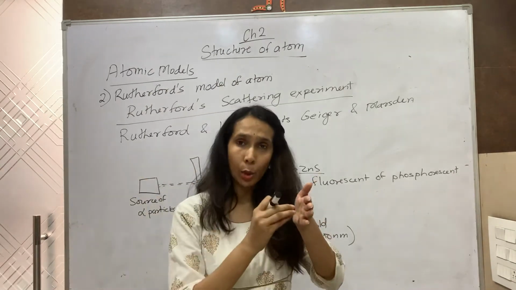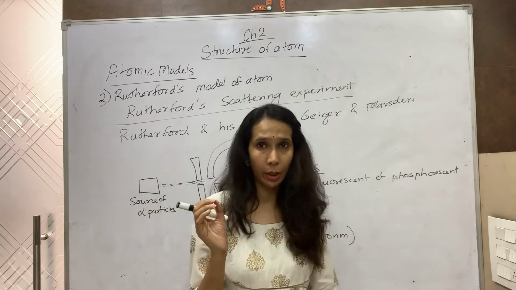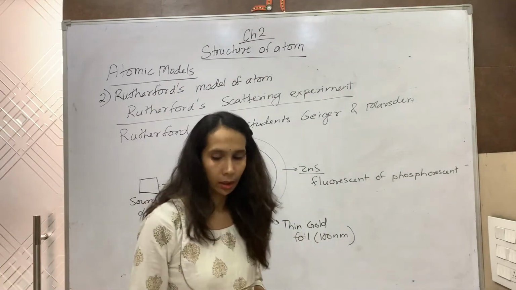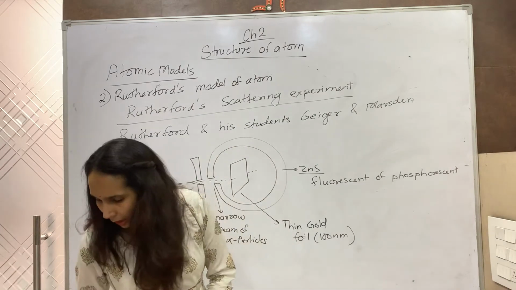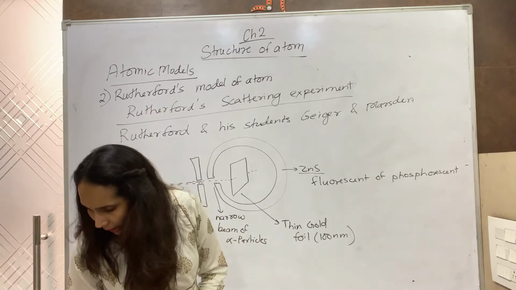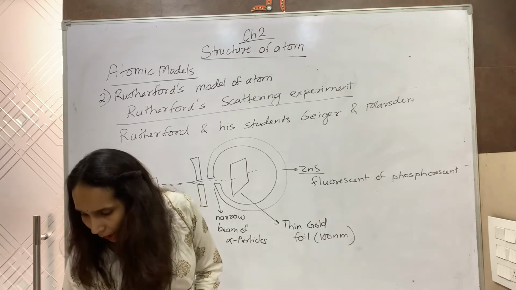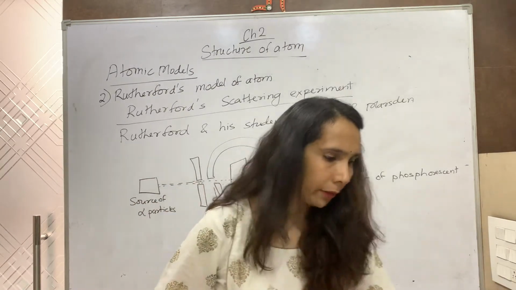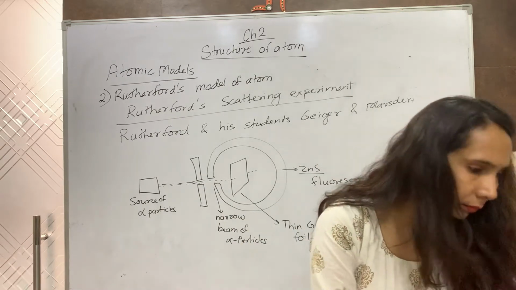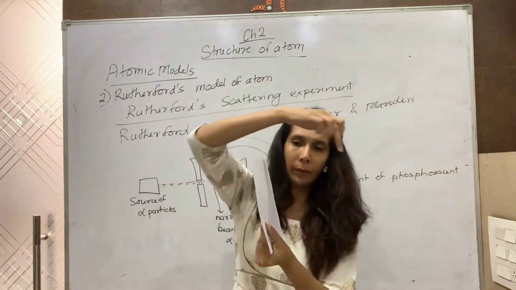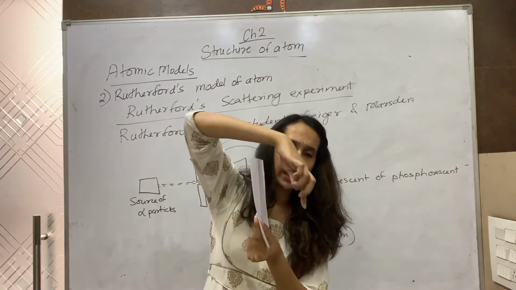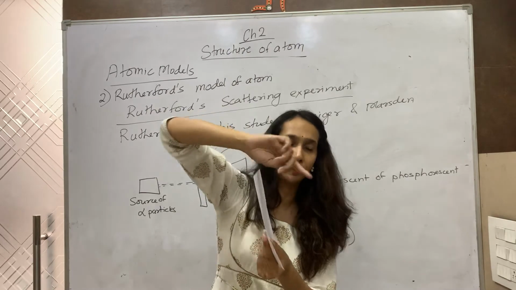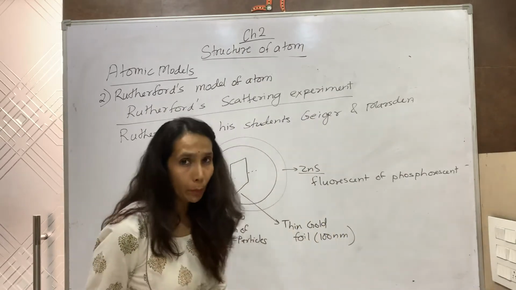If any particle strikes it, a flash of light is produced. So we take a thin gold foil and it is surrounded by a zinc sulfide screen. The alpha particles will pass through it, and it is surrounded on all sides by the zinc sulfide screen. Now what did he observe?